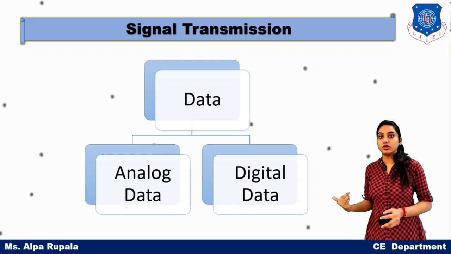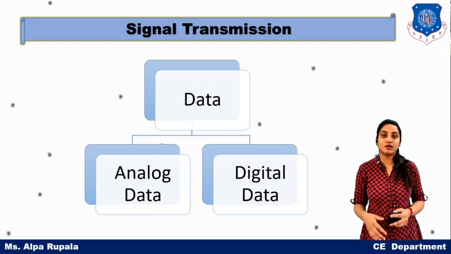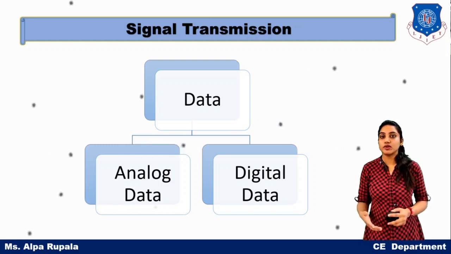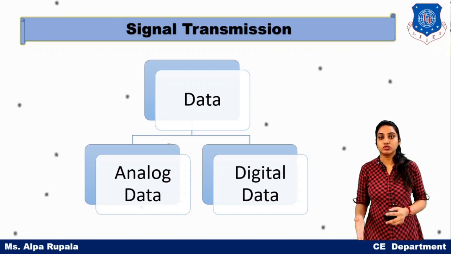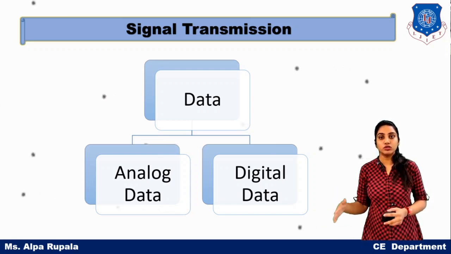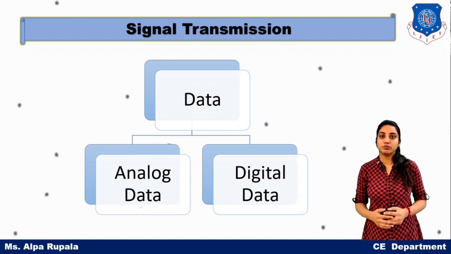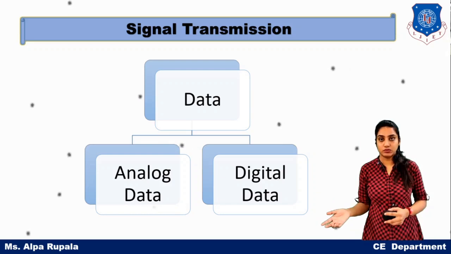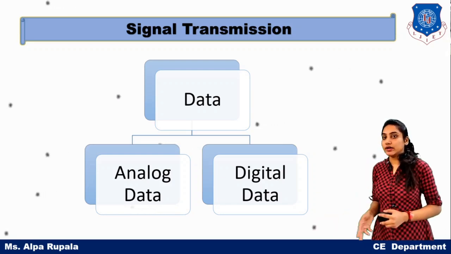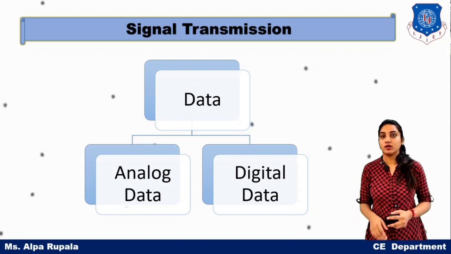But if we talk about digital data, suppose I take the example of 2 to the power n. Then it jumps from 1, 2, then 4, 8, 16 and so on. So the data is jumping from one particular value to another value. So, analog data and digital data. Data can be divided into two types, analog and digital.